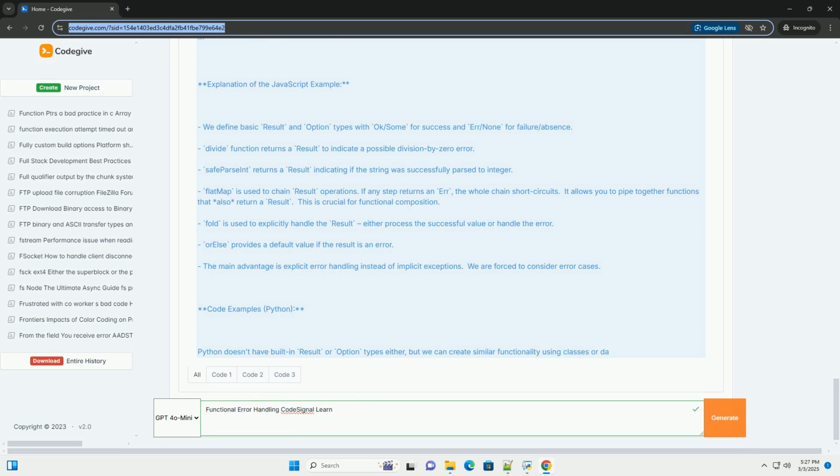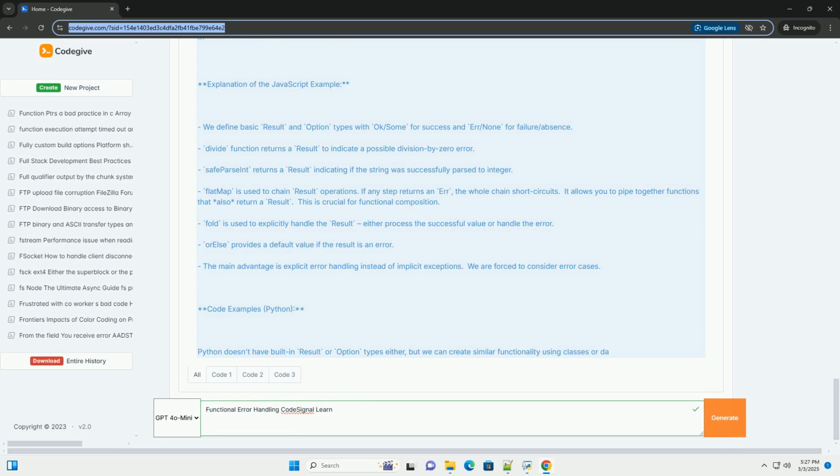Handling external API calls: when making calls to external APIs that might fail, use result to represent the success or failure of the API call. Arithmetic operations: for operations that can cause errors, like division by 0, return a result.